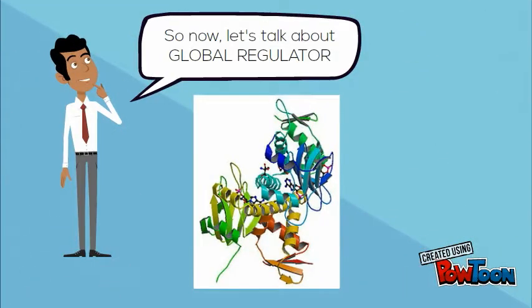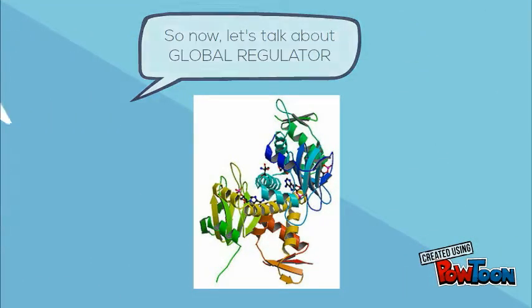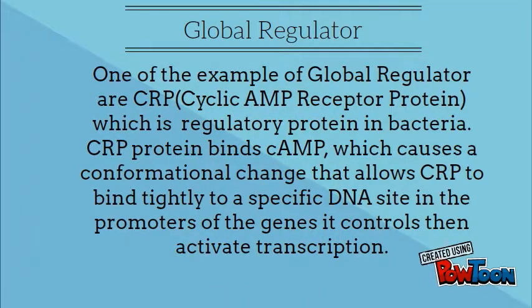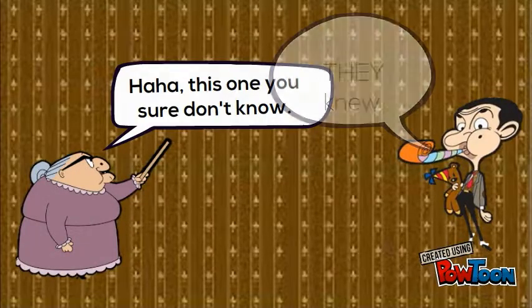So now, let's talk about global regulators. An example of a global regulator is the cyclic AMP receptor protein, which is also a regulatory protein in bacteria. CRP protein binds cAMP, which causes a conformational change that allows CRP to bind tightly to a specific DNA site in the promoters of the genes it controls, and then activate transcription.